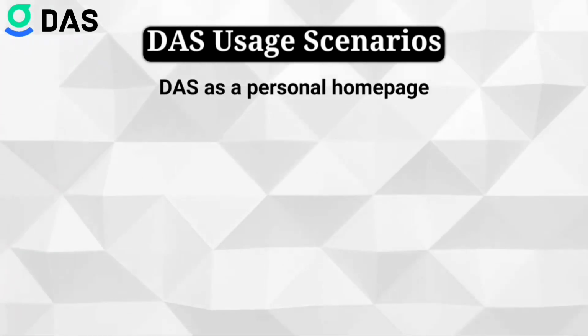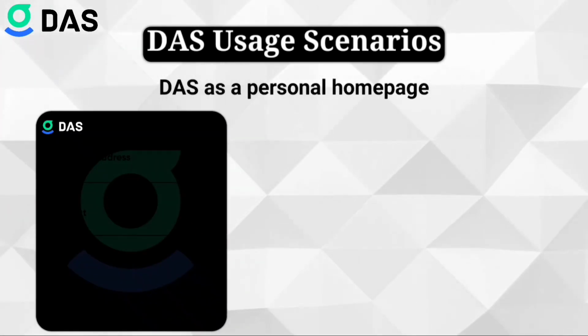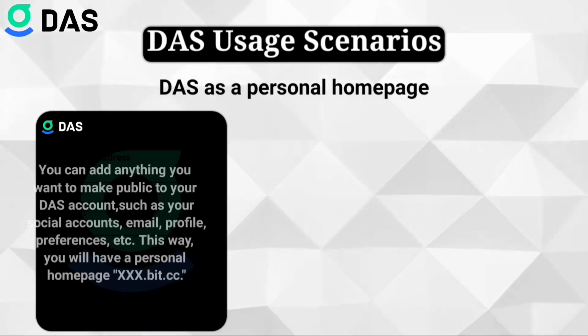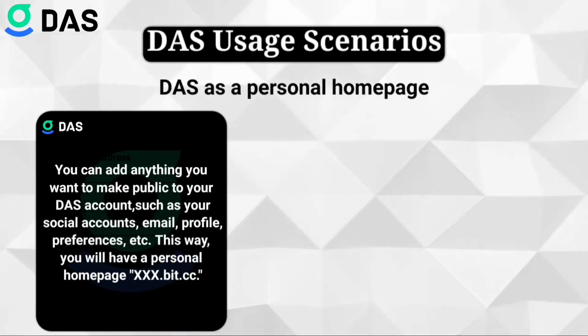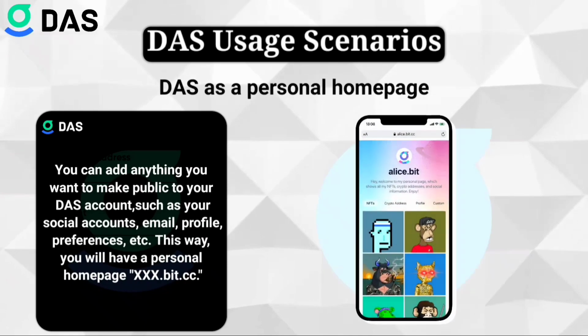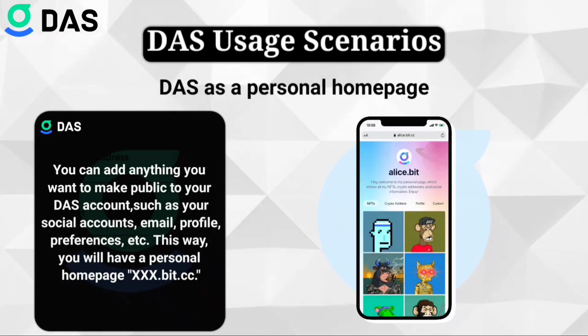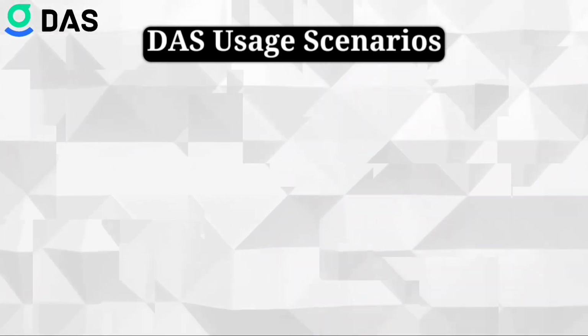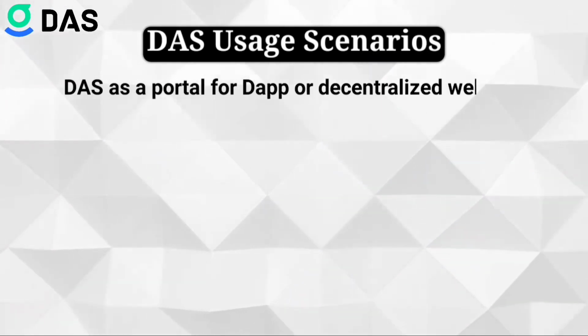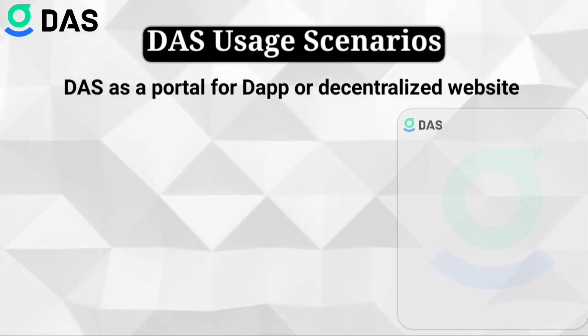DAS as a personal homepage. You can add anything you want to make public to your DAS account, such as your social accounts, email, profile, preferences, etc. This way, you will have a personal homepage, xxx.beat.cc.